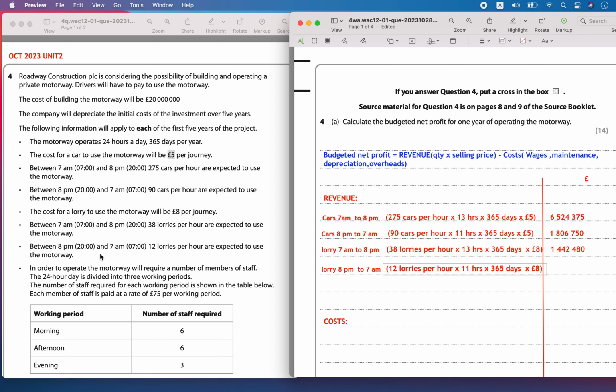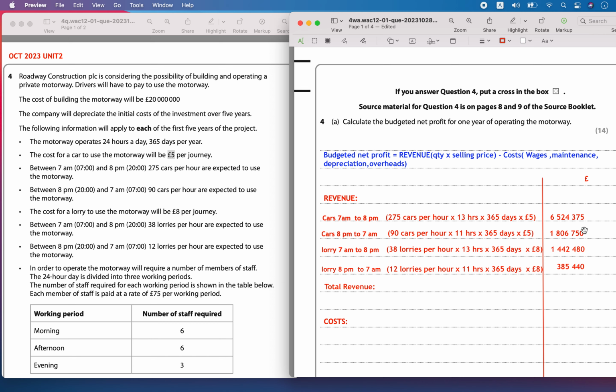365 days, and the charge is going to be 8 pounds. So now 12 into 11 into 8 into 365, so the value is going to be equal to 385440. Okay, this is the amount. Now let's calculate the total revenue.